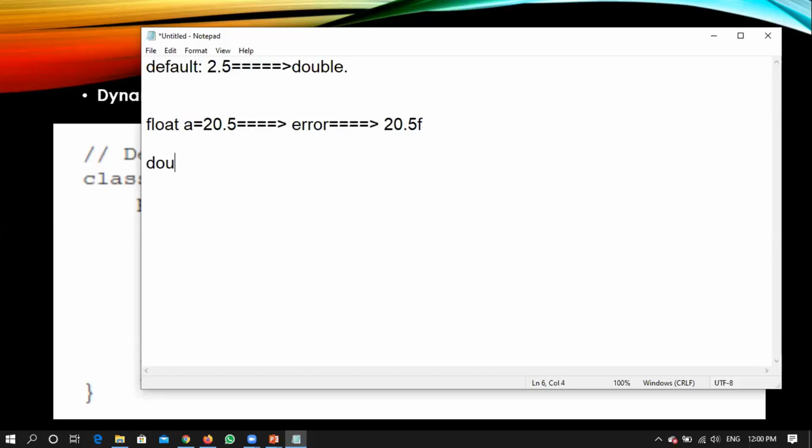Similarly, for double x is equal to 2.5, if you keep it like this, then a double has been assigned to a double, no problem, it works fine. If you write an f, then it will say that you are saying a float, why are you putting it into a double? If you explicitly write a d or a capital D, no problem, it will say okay, I know that you already declared the variable as a double, I can easily put that one, you don't need to specify explicitly. Even if you specify it explicitly, it doesn't give you any error.